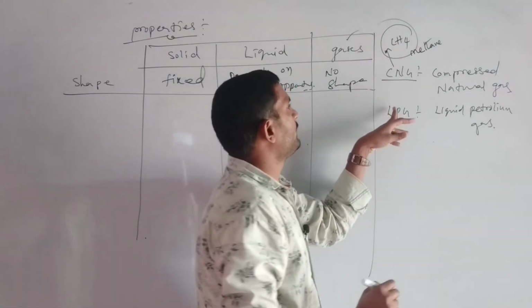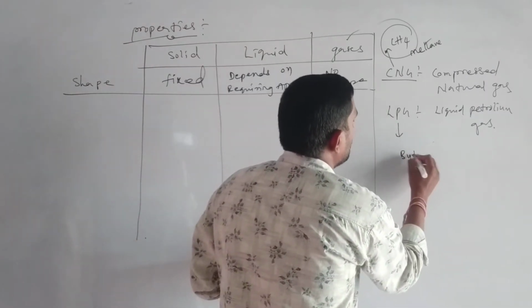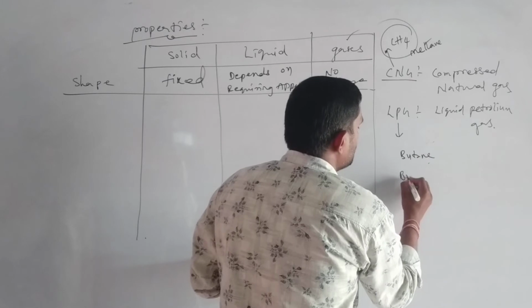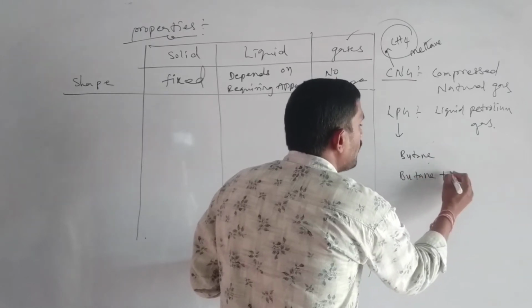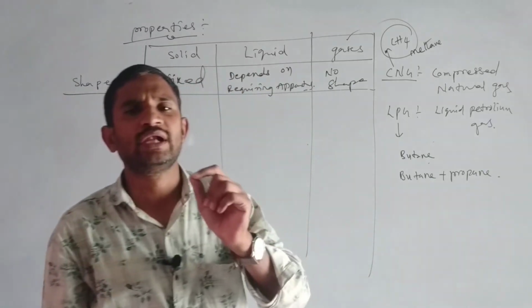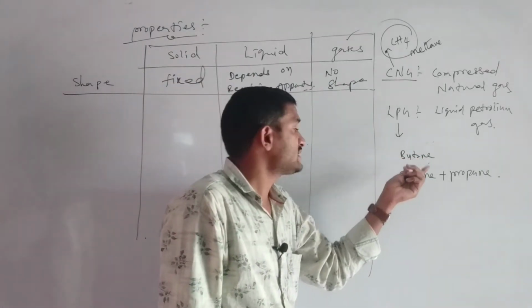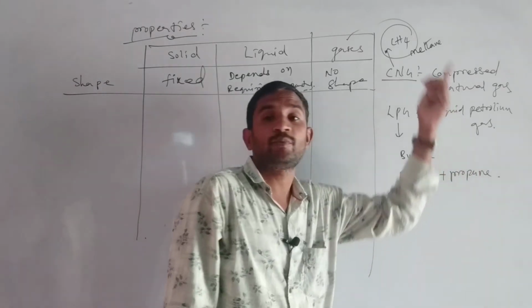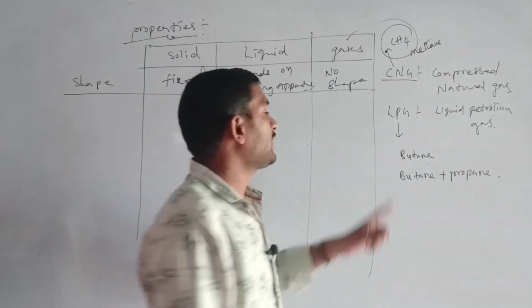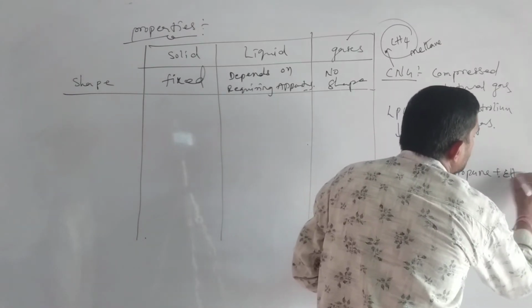LPG consists of butane. Sometimes butane plus propane. Sometimes only butane will be present, sometimes butane with propane, sometimes butane, propane with ethane also present.